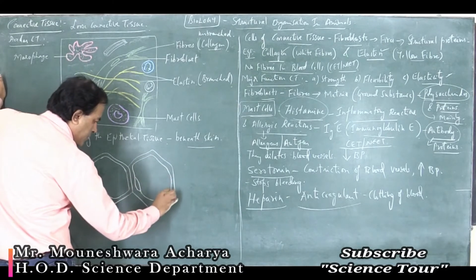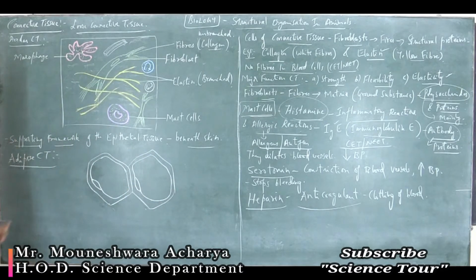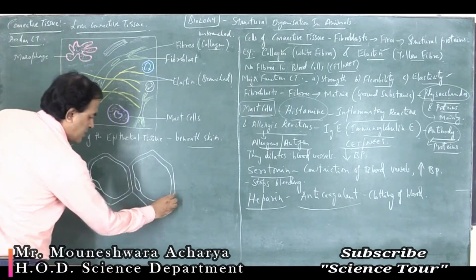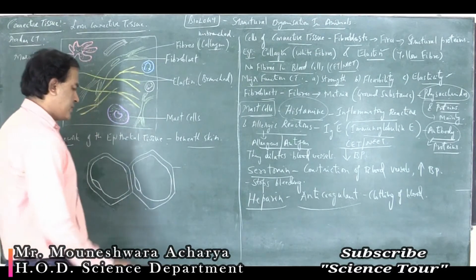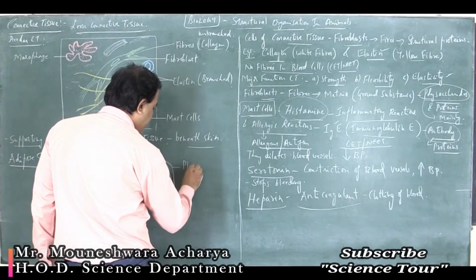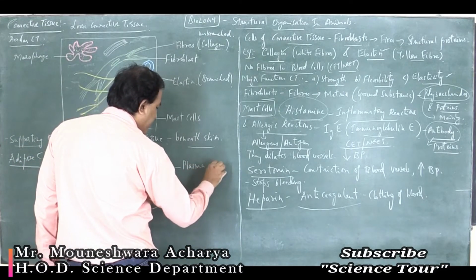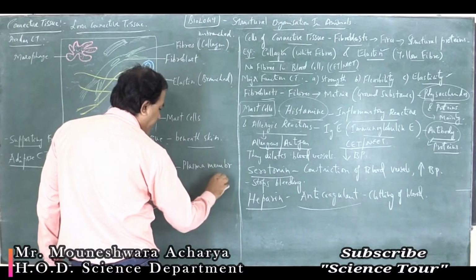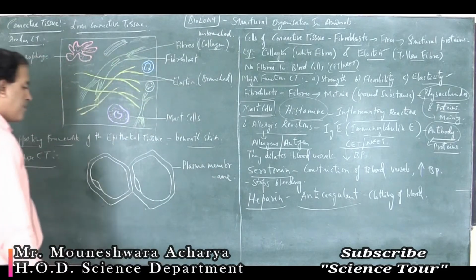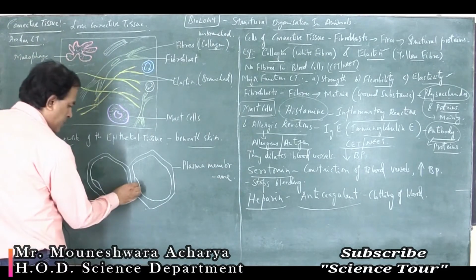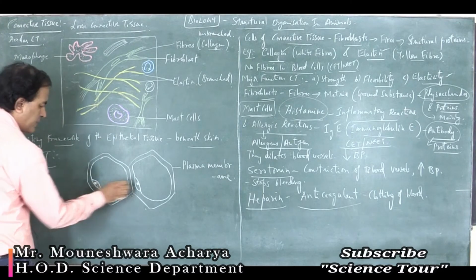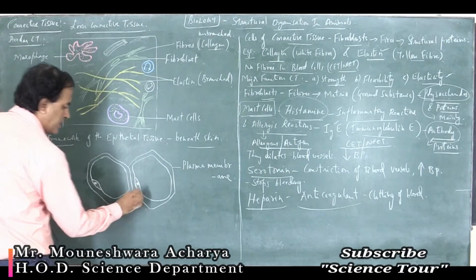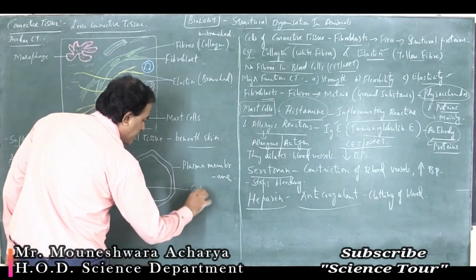Now see, let's label the parts. This is the membrane of the adipose cell, that is called as plasma membrane. Then it has got cytoplasm. Can you see here the dots? These are the cytoplasm.